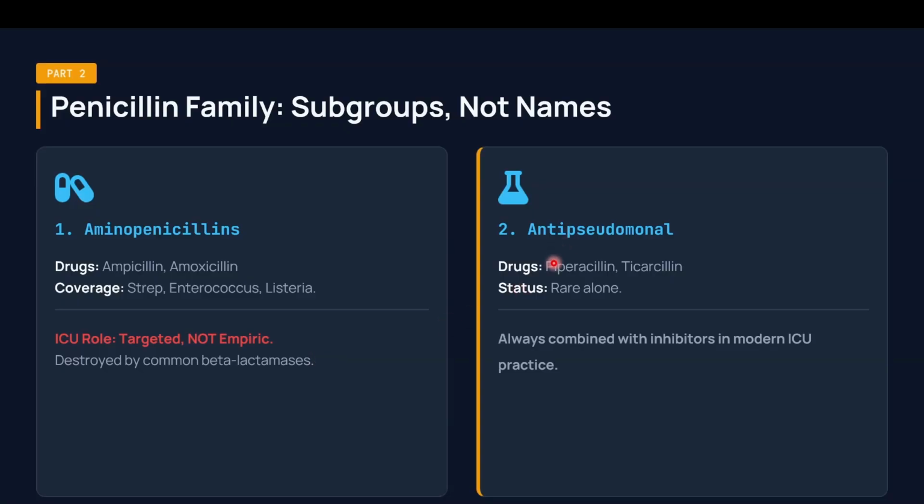The other group of beta-lactams are the anti-pseudomonal drugs, mainly piperacillin and ticarcillin. Nowadays, they are rarely used alone. They are often combined with the beta-lactam inhibitors. In modern ICU practice they are always combined with inhibitors for better activity.